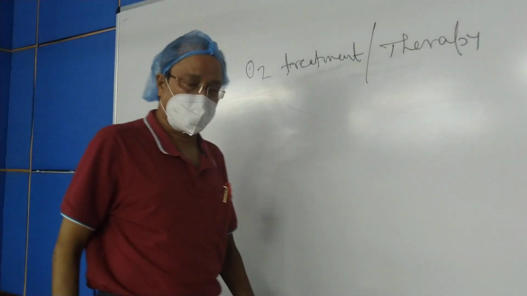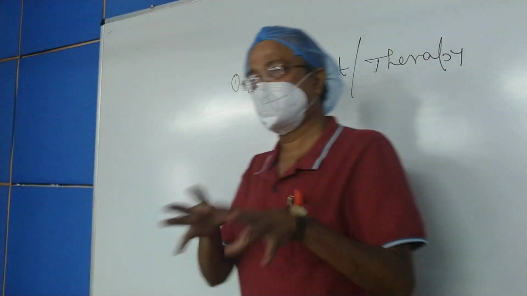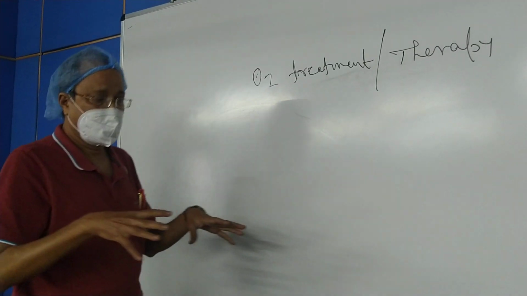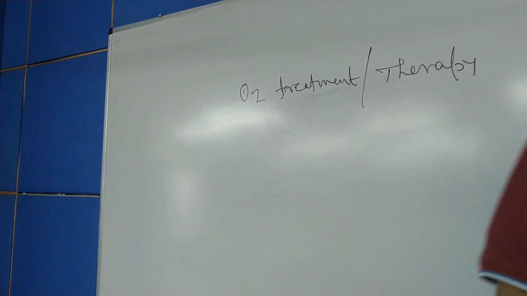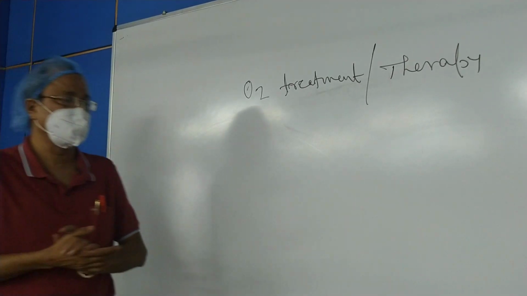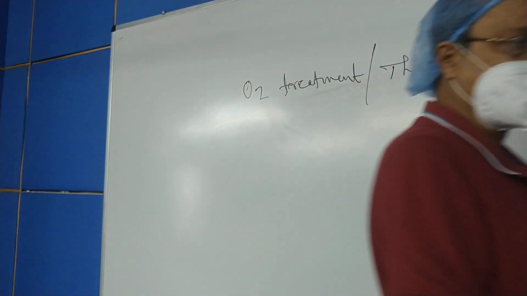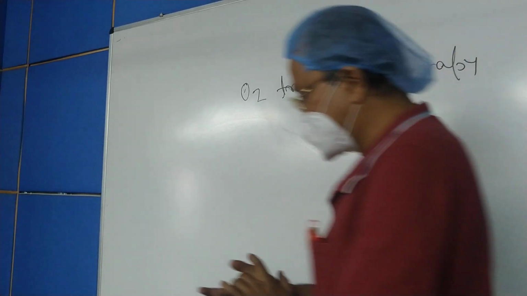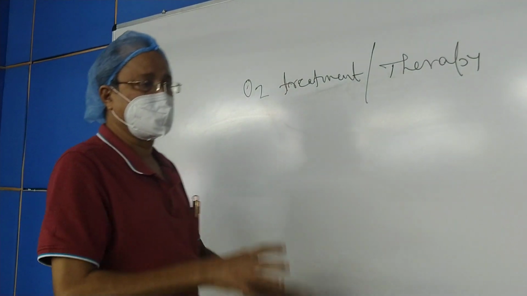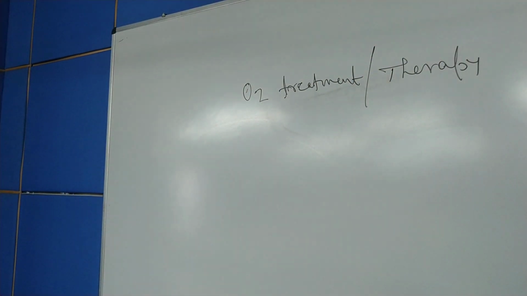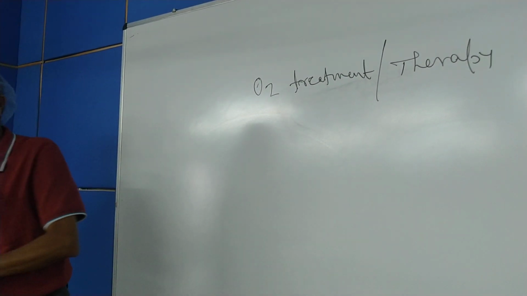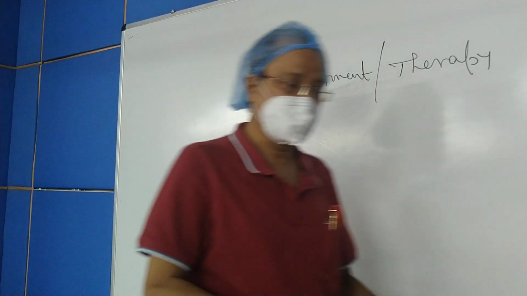This is important because in a number of conditions, as you know quite well, particularly in the present pandemic situation, many of the patients who are infected with the coronavirus have to be given oxygen, because that is the life-saving measure at the time of the pneumonitis or pneumonia caused by the coronavirus. So, oxygen is a life-saving measure in a number of situations, including chronic obstructive pulmonary disease and the diseases due to pneumonia caused either by viruses or by bacteria.